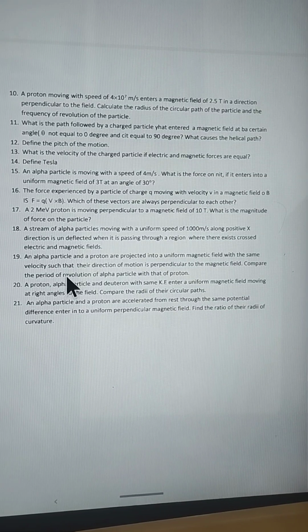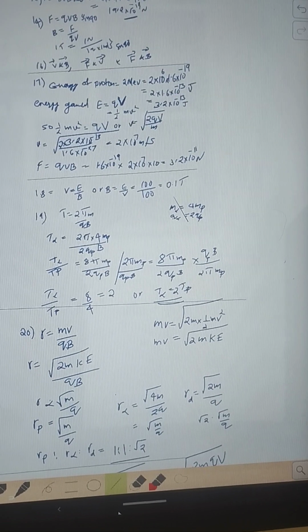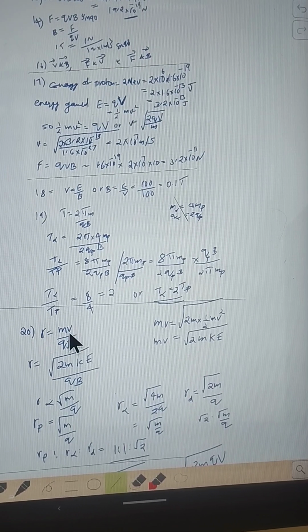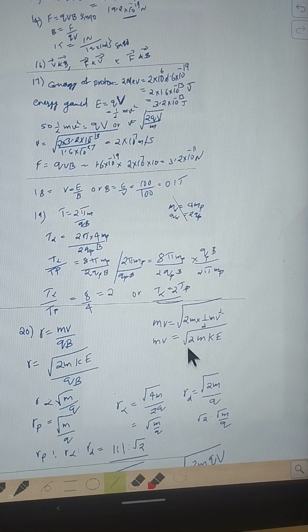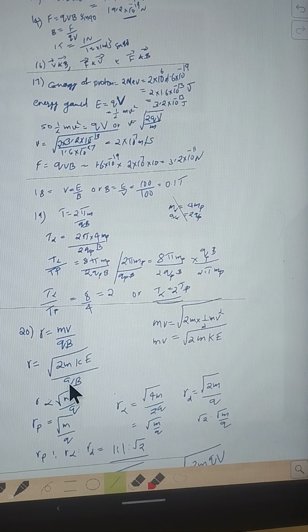A proton, alpha particle and a deuteron with the same kinetic energy enter a uniform magnetic field moving at right angles to the field. Compare the radii of their circular paths. So radius is mv by qB, and here all the particles have the same kinetic energy. So the momentum can be expressed in terms of kinetic energy: square root of 2m into kinetic energy is equal to momentum. So mv by qB can be written as square root of 2m into kinetic energy by qB, because mv is equal to square root of 2m into kinetic energy.